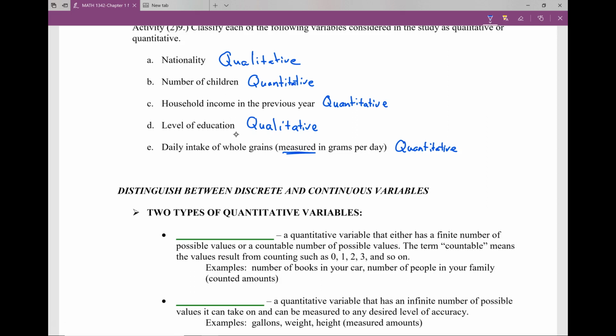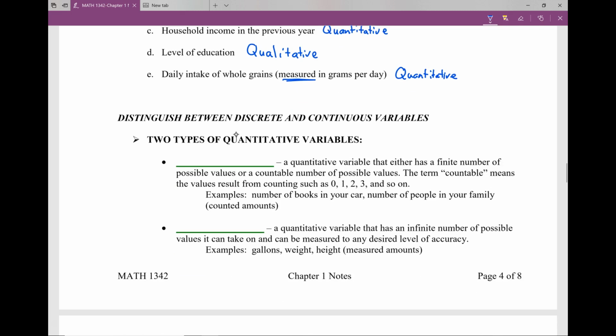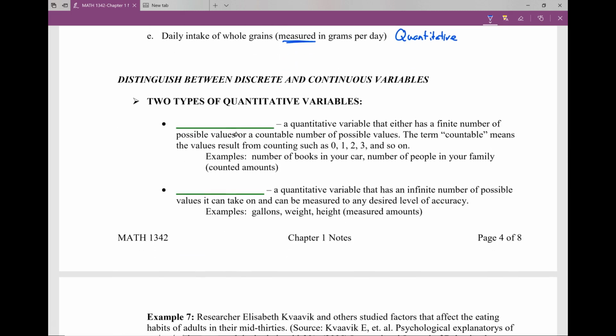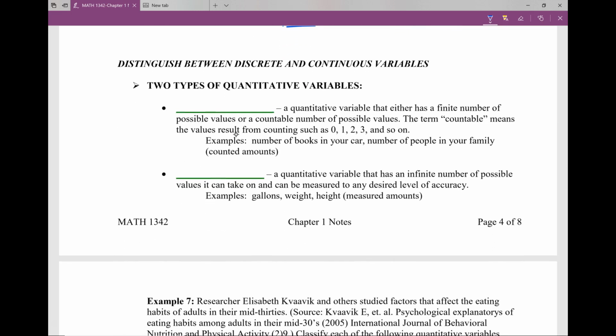Okay, within quantitative data, there are 2 types of variables. There are discrete variables, and there are continuous variables. So, discrete variables are those in which there's a finite number and we can count them.